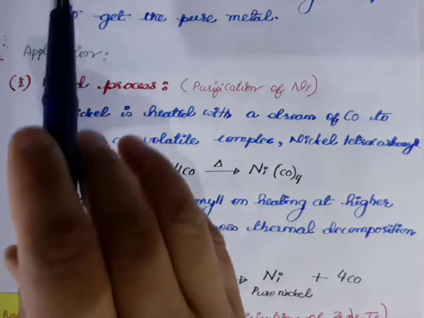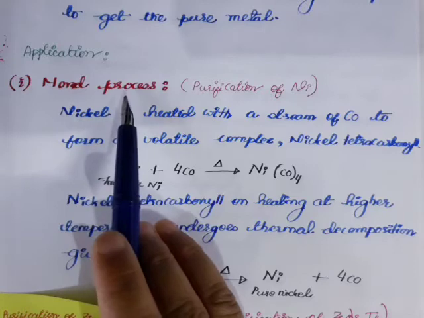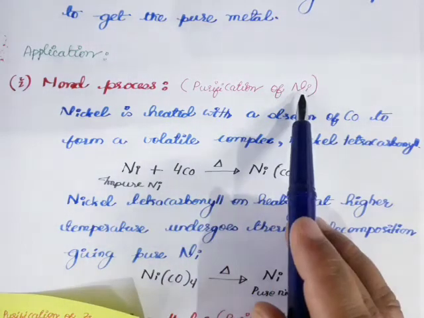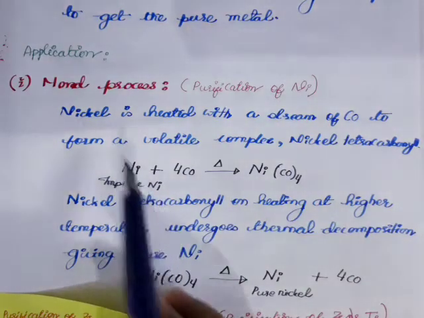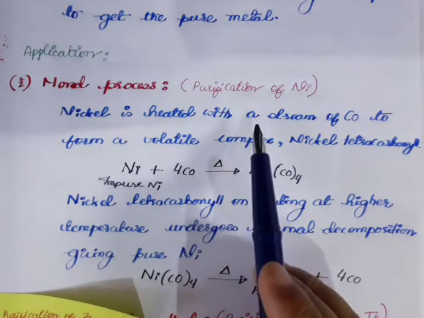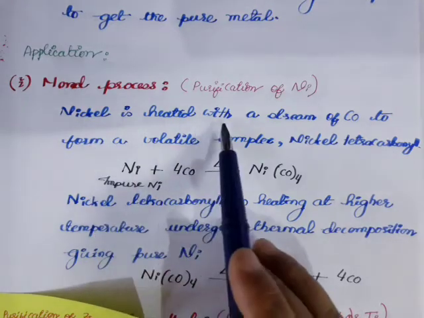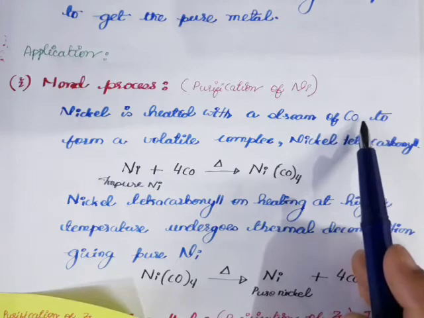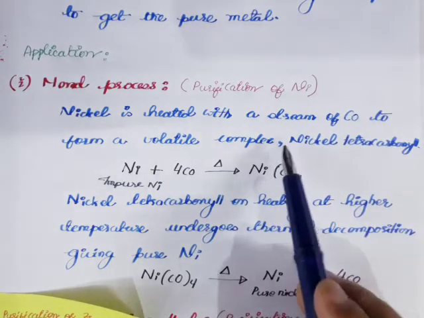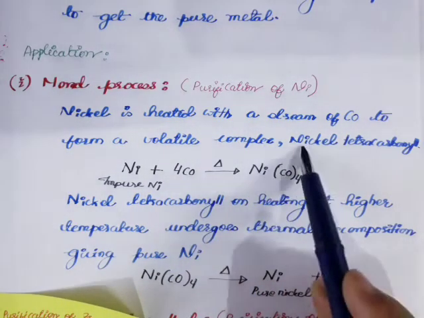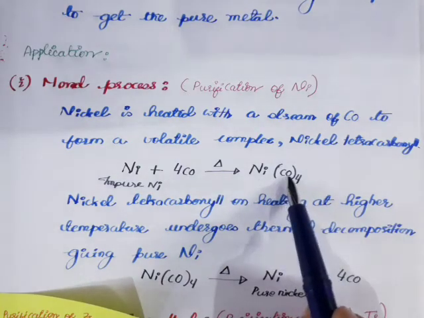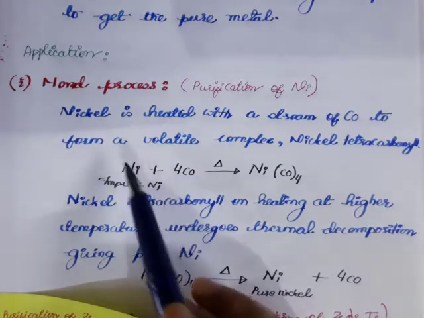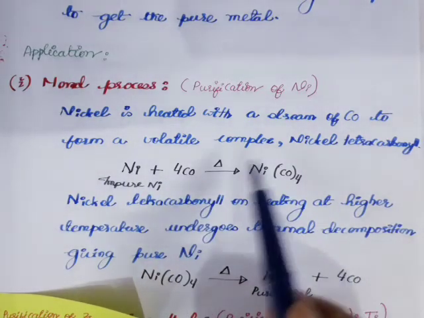So in vapor phase refining, one process is the Mond process. This process is used to purify metals like nickel. Here, first the nickel is converted into a volatile compound. So nickel is heated with a stream of carbon monoxide, where it is converted to the volatile complex nickel tetracarbonyl. Now the impurities remain behind, only your nickel will convert to this volatile compound.